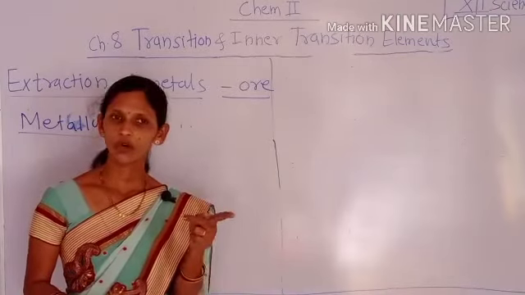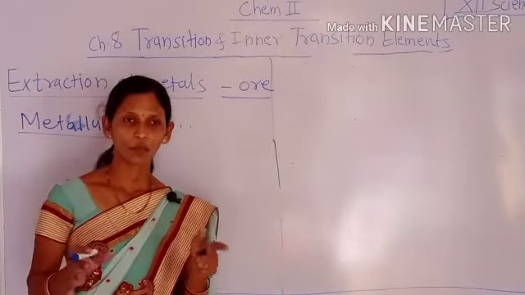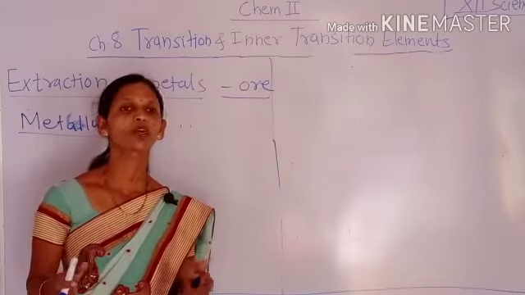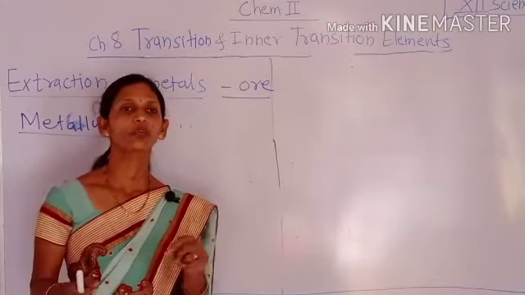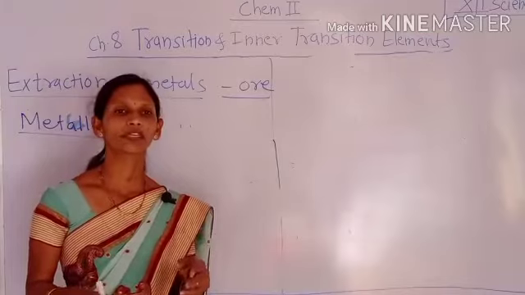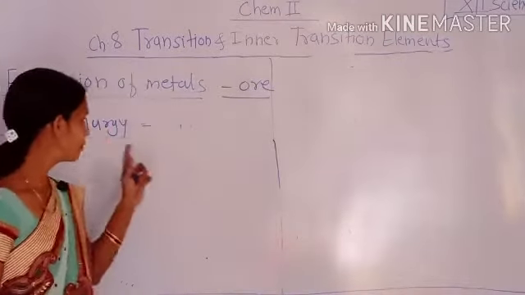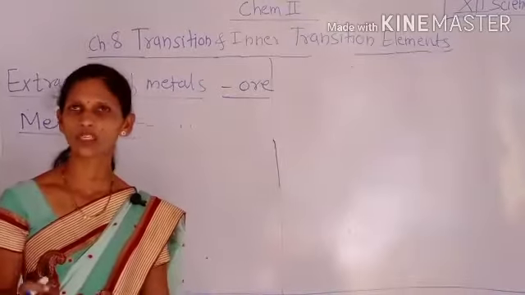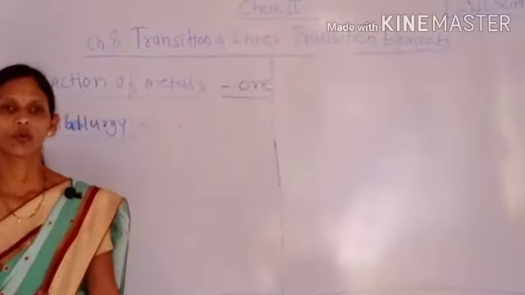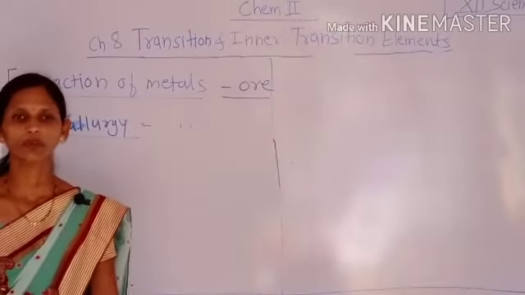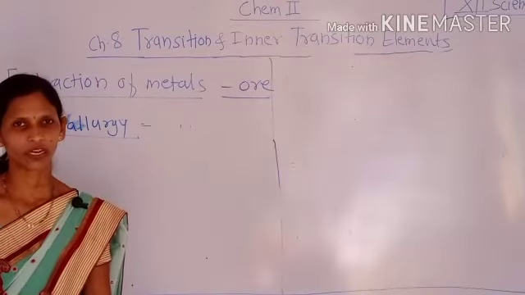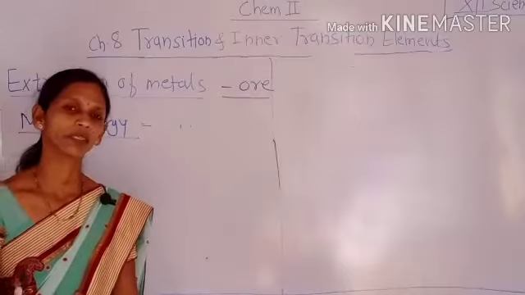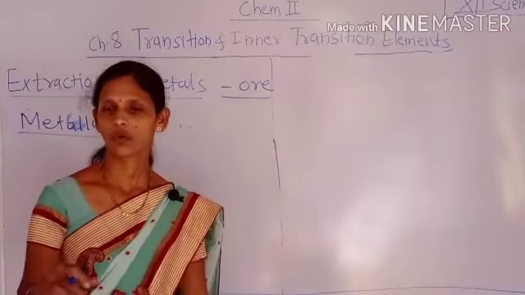Depending upon the properties of the metal and the properties of the ore, we can use different methods for extraction of metals.